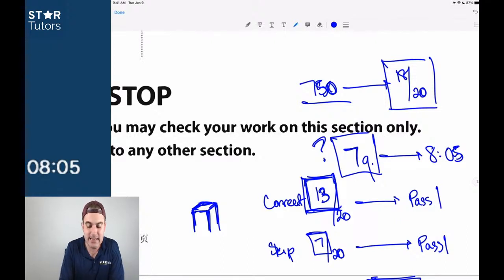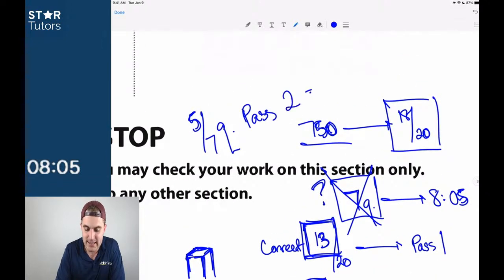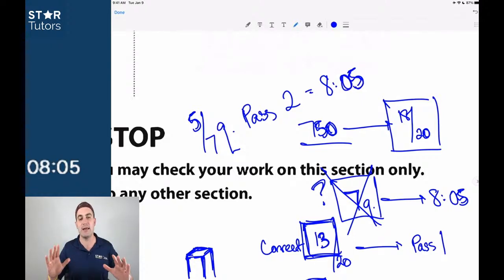And that means that I am not thinking about 7 questions. Of the 7 remaining questions for pass number 2, where are the 5 easiest that I can answer in 8 minutes and 5 seconds, and then guess on the final 2 if I need to? That's how you become a great test taker. That is a mathematical certainty.